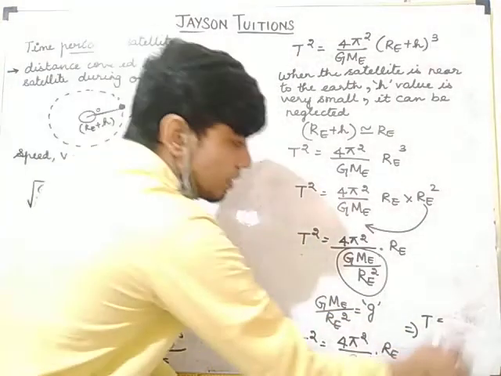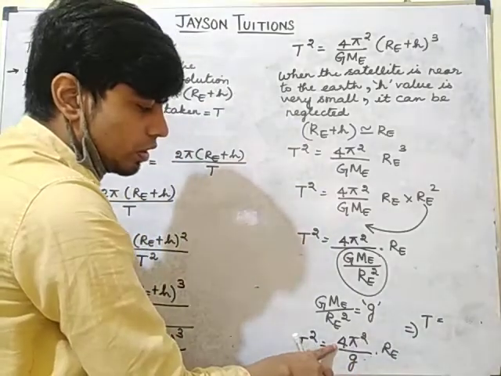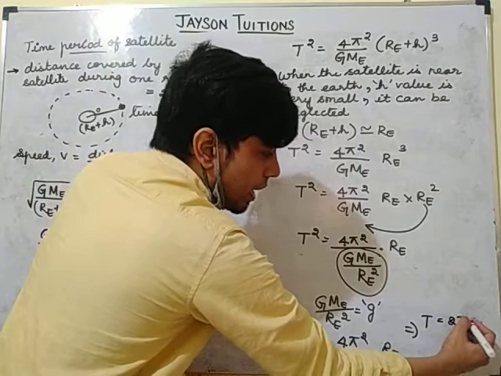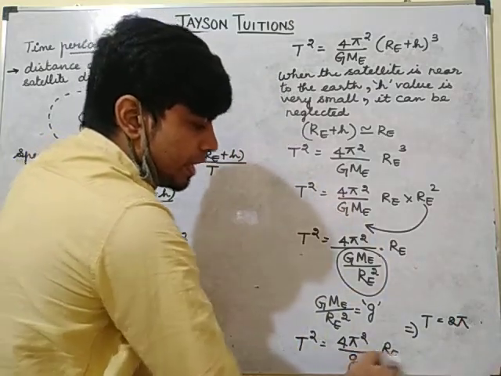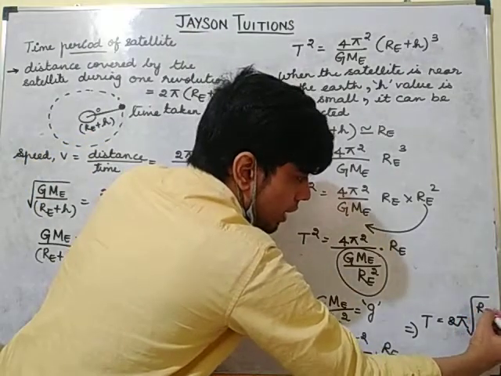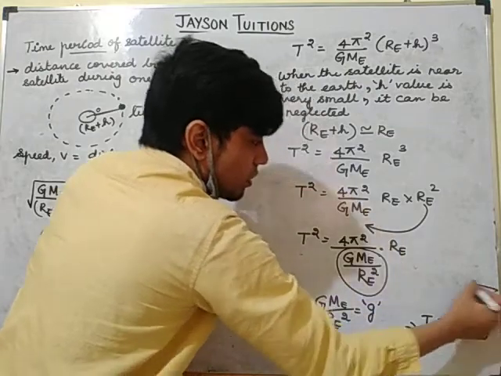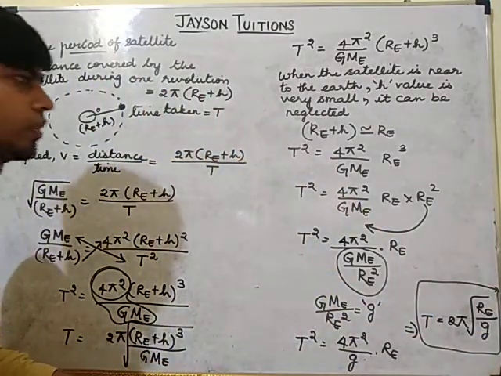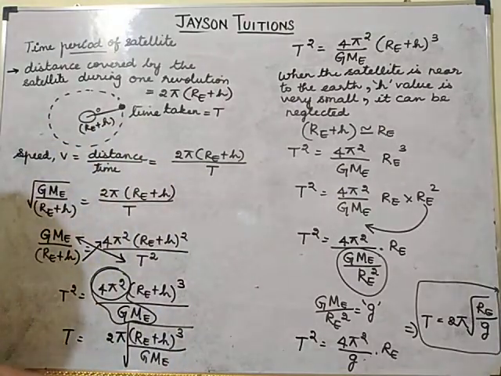When I take the square root of this whole thing, the square root of 4 will become 2, the square root of pi square will become pi, and the square root of Re by g, so Re divided by g. So this is the time period of the satellite. With this, the derivation is getting over.